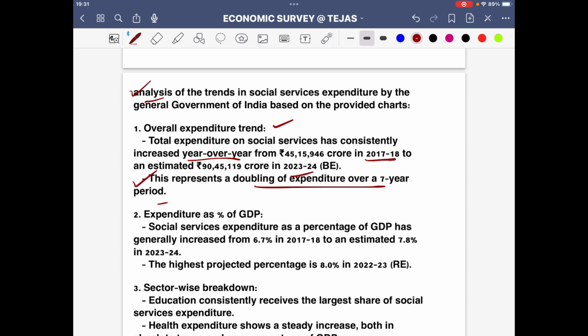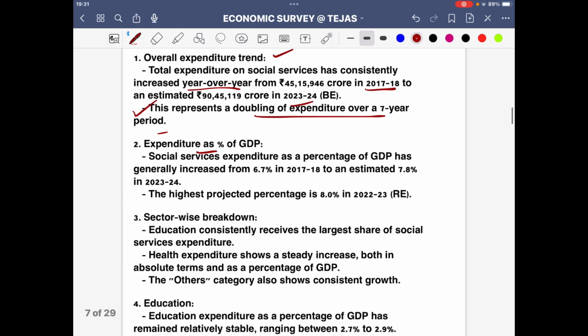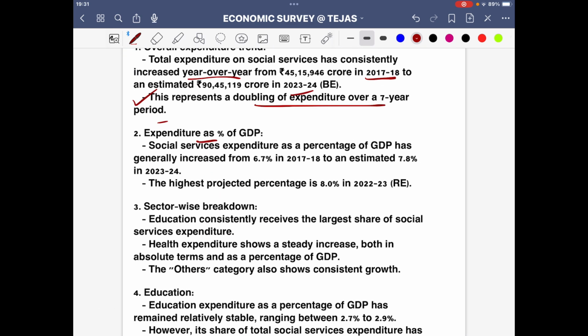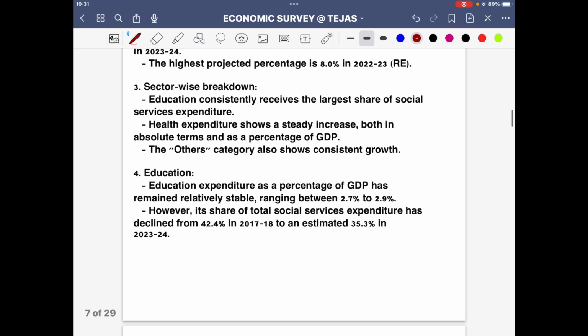We see that there is a doubling of expenditure on social services, and this is a very important point. Expenditure as a percentage of GDP, which is also given in this particular graph, shows that social services expenditure as a percentage of GDP has generally increased from 6.7% in 2017 to 7.8%. So generally increased. We'll come to the peculiarity of this term in the coming pointers. The highest projected percentage is 8% in 2022-23 RE, that is, revised estimates.